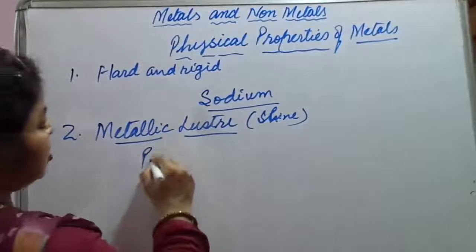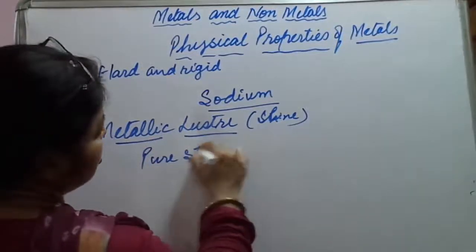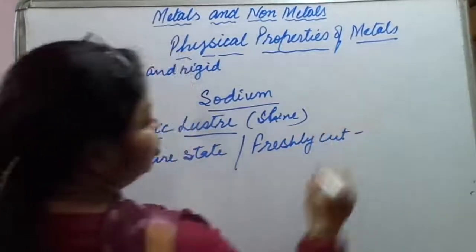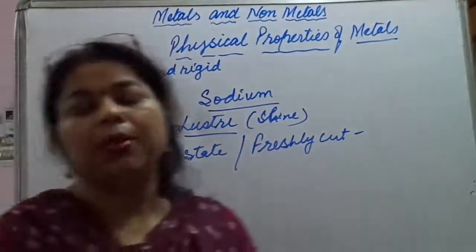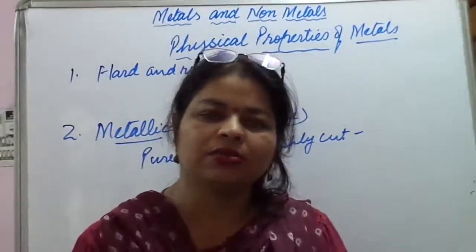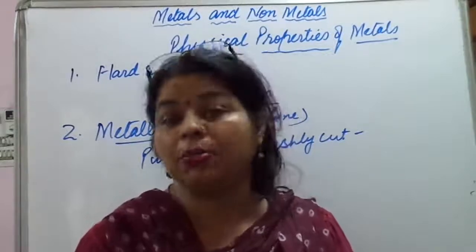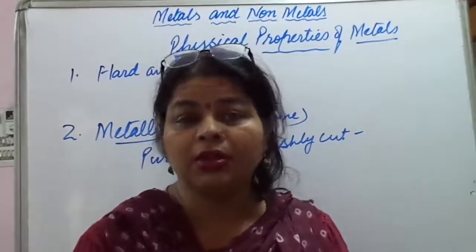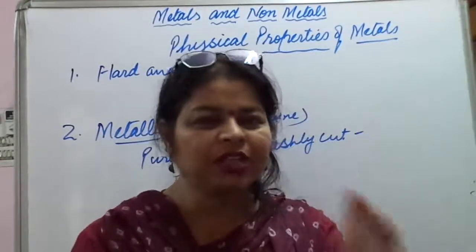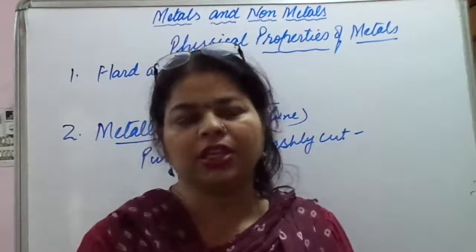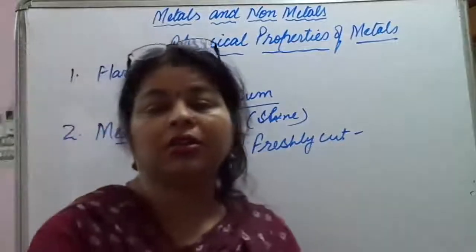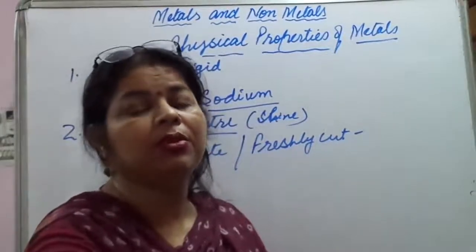In pure state or freshly cut metal show a shine. But when they are in nature, then they do not have this luster. Why? Because they are in combined state, maybe they are corroded, so they do not show any luster. But when they are in pure state or when they are freshly cut, then we can see a shine in them. So examples are like copper, silver, aluminium, magnesium, etc.